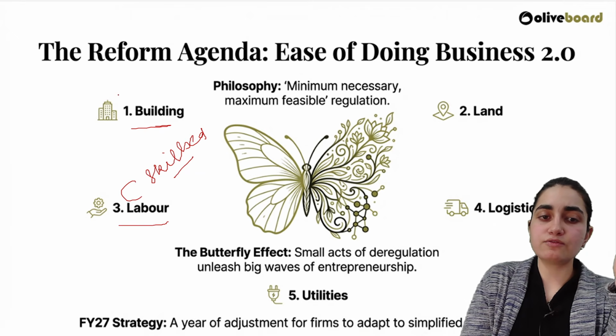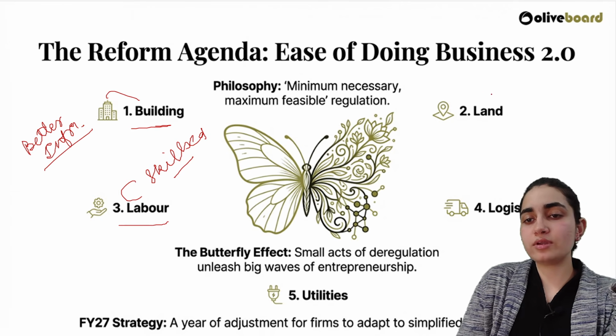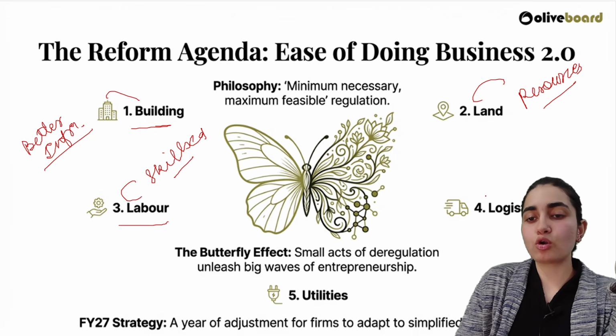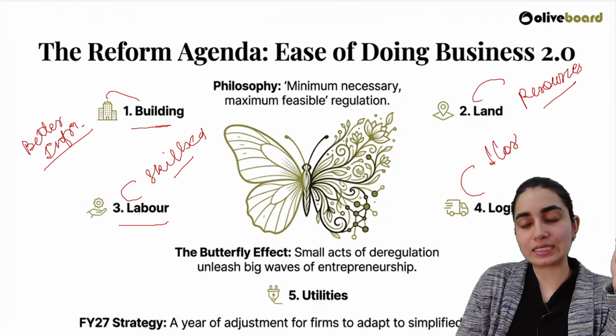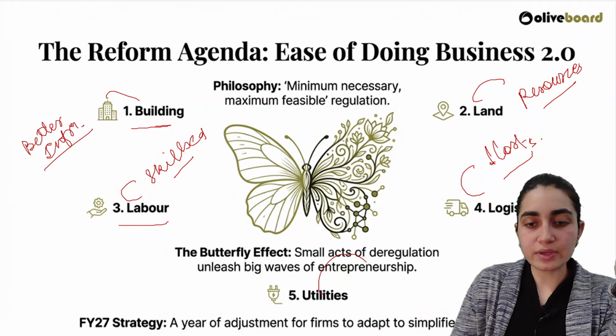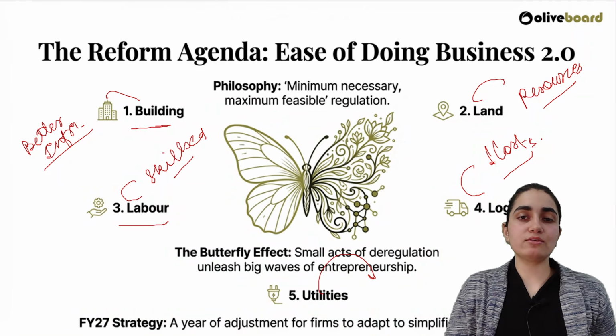This is specifically about better infrastructure. I'm going to ensure the availability of resources also. I want to ensure that logistics costs decrease so that people get attracted here. I want to ensure that many utilities are used correctly. So these are the objectives that I want to achieve.